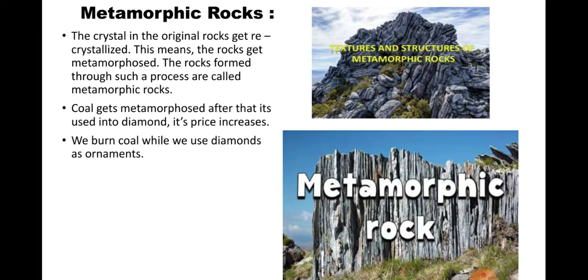You can see that the stones are there, they recrystallize, and that process is called metamorphic rock. Coal gets metamorphosed, after that it turns into diamond, and its price increases. Now you can see the diamonds which are formed. You know the diamond rings or the diamond jewelries.